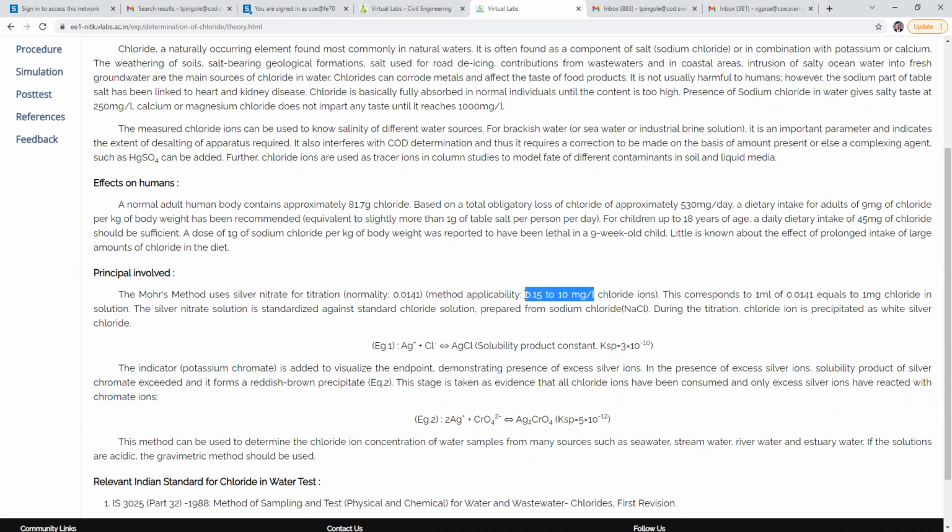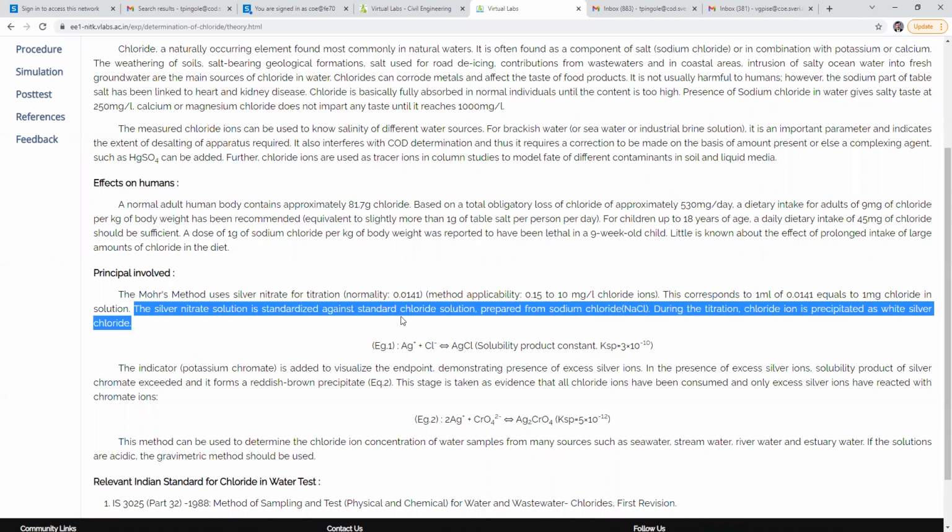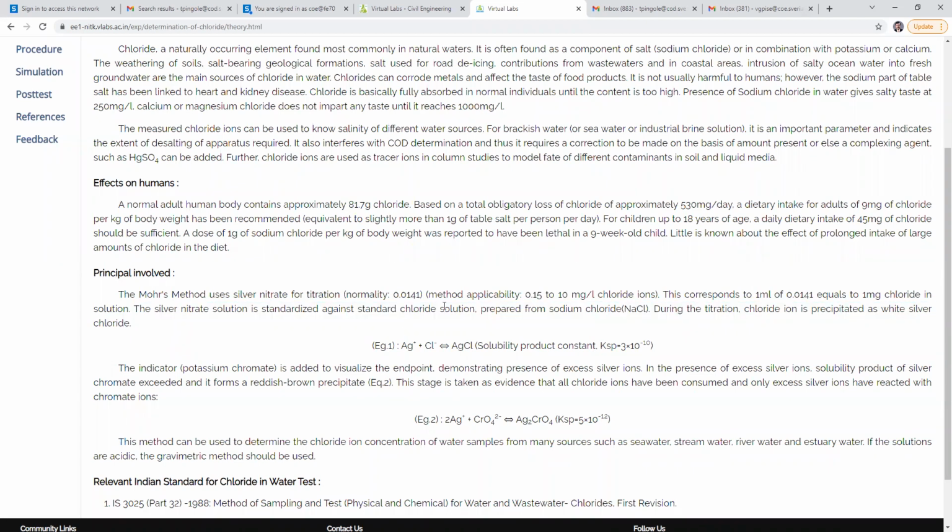Then 1 ml of 0.0141 equals 1 milligram chloride in our solution. The silver nitrate solution is standardized against a standard chloride solution prepared from sodium chloride. These parts of standardization we will see in the practical procedure. Here in the theory we will only explain briefly.